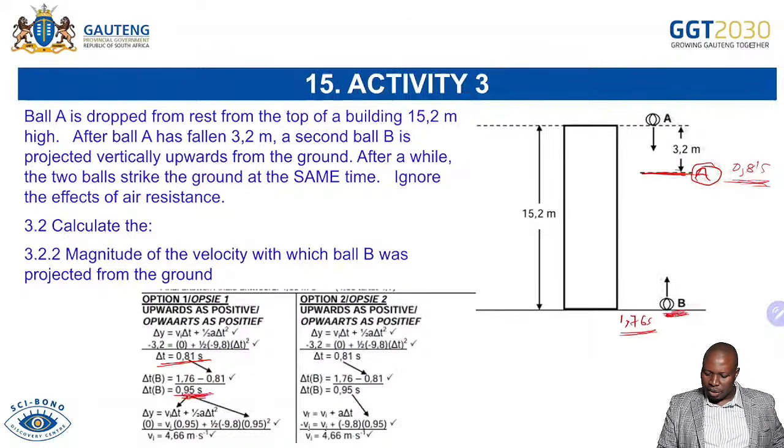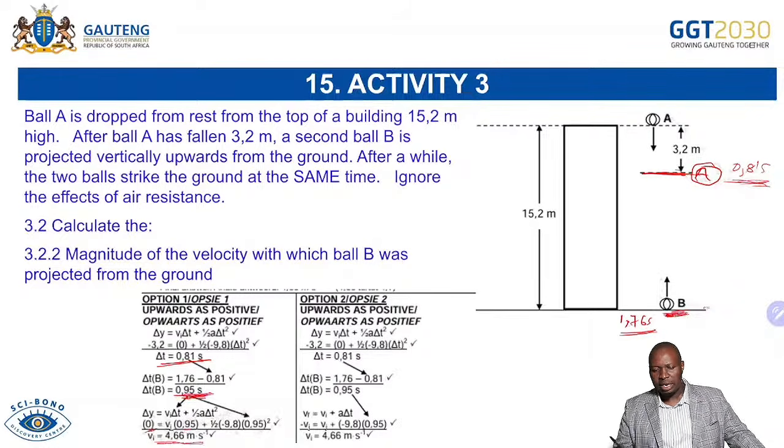And then without wasting time, you are able to say, okay, if we are to do the calculation, we can say change in y equals v_i t plus half a t squared. And then you are able to see that now, when it comes back here, the distance, your displacement, will be 0. And then you have your time, which is 0.95. And then you just do the substitution and get the initial velocity, which is 4.66 meters per second.